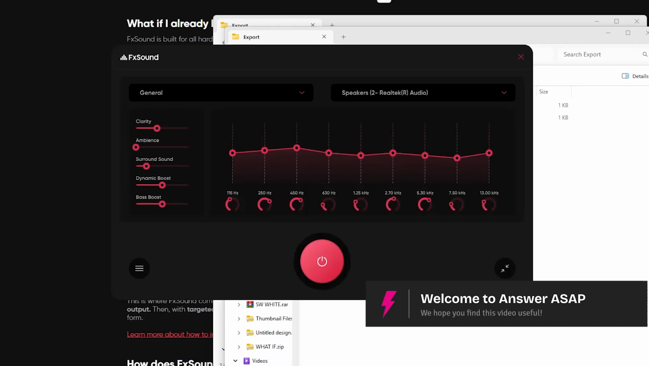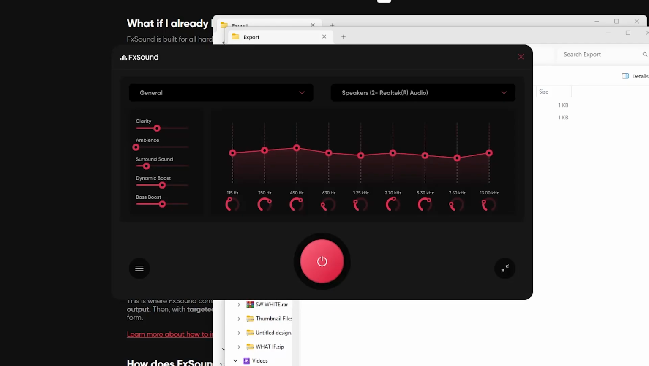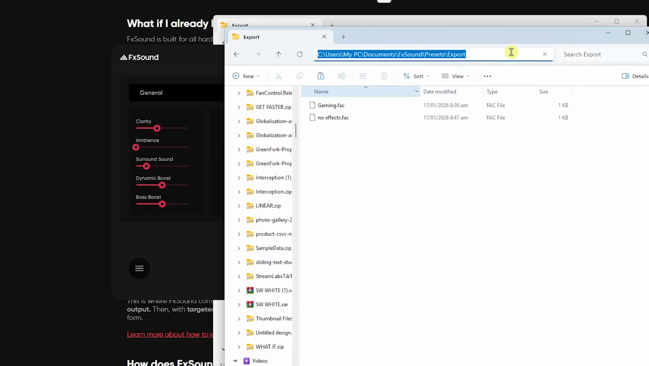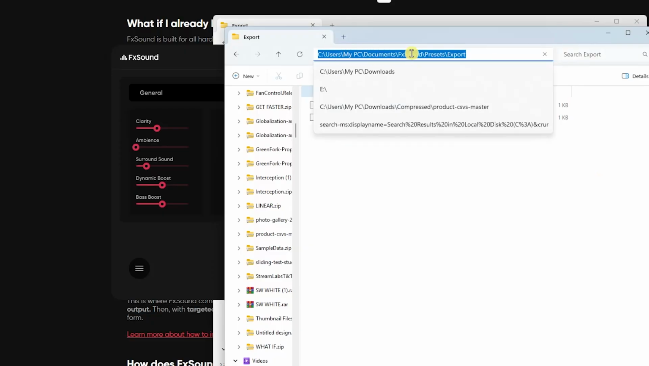In today's video, I'll show you how you'd be able to import a preset in FxSound. So let's get started. First of all, you want to go into the preset file. And in here, you want to make sure that you know the location of that file right here because we would need that later on.